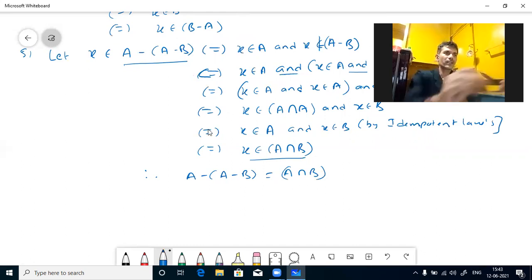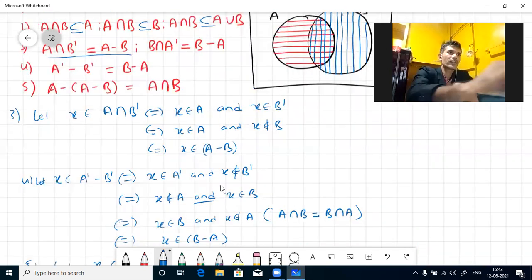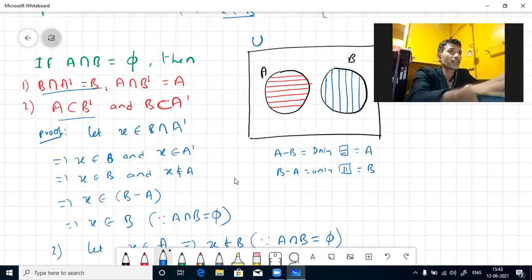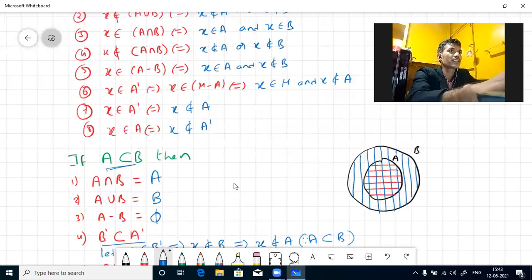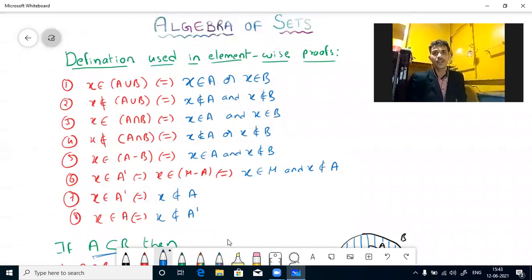Any abstract laws can be proved. You have to know the definitions which we told at the start of the video. One second, I will show them. These are the definitions. If you use these definitions, we can prove any law in the algebra of sets. It can be visualized with Venn diagrams, but proofs are helpful in higher studies.